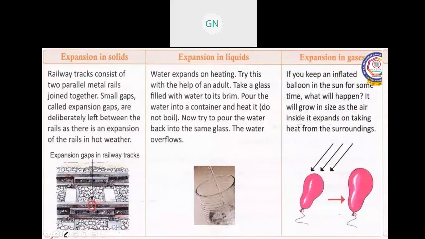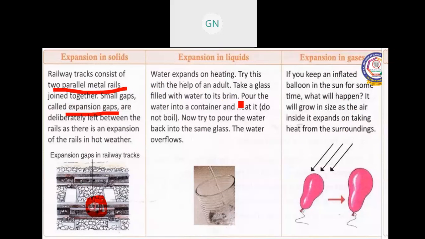Expansion in solid, liquid, and gas. Consider a railway track: two parallel metal rails joined together. There is a small gap, that is the expansion gap. Because of heat it will expand, and in cold it will contract. Because of that, they have given a small gap. And water expands on heating.